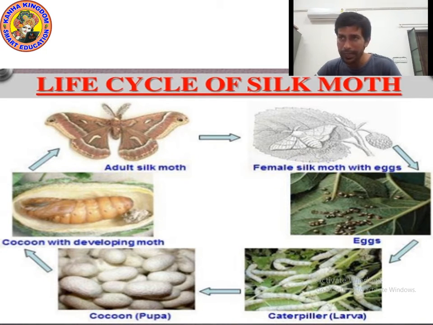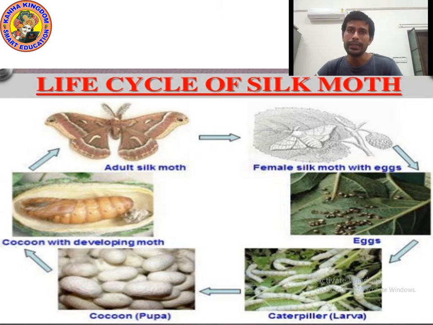You can see the eggs on the leaves of the mulberry plant. Then the eggs hatch out larva. You can see the picture of the larva. Larva is also known as caterpillar, and the caterpillar eats the leaves of the mulberry plant.